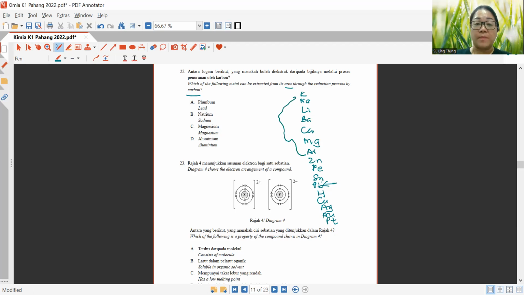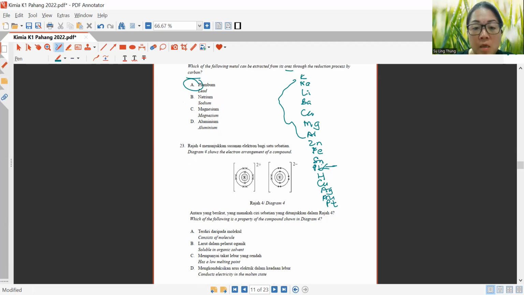These are all reactive metals, so we don't reduce their ores using carbon. So that is why the answer is A. Okay, lead is the one that normally, in order to extract it from its ores, we use carbon. Okay, now next let's look at question 23.